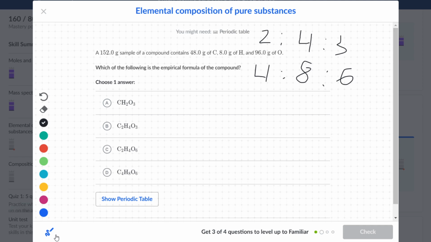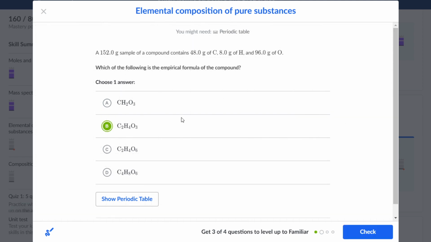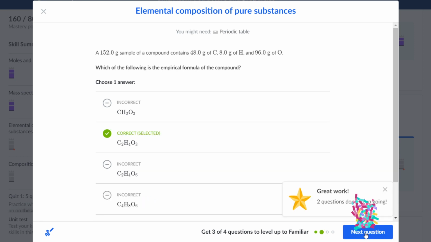And what I can see is B would fit the criteria. So B should be the final answer. And we got the right answer. Let's go.